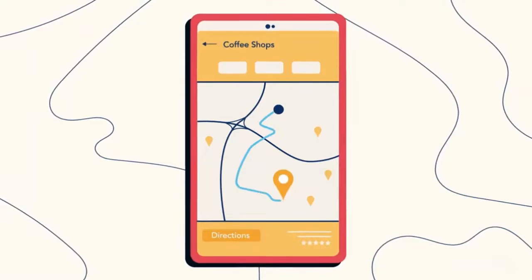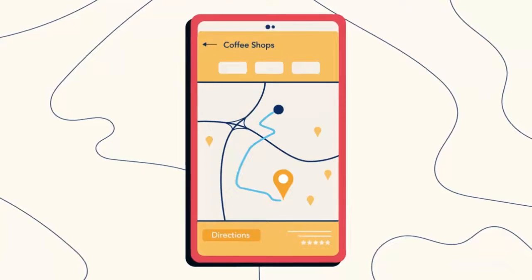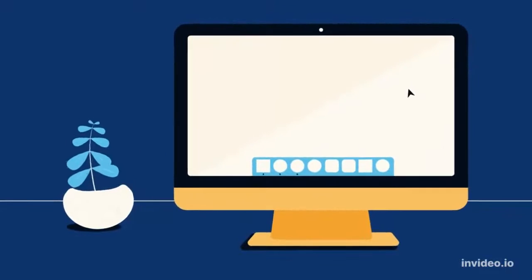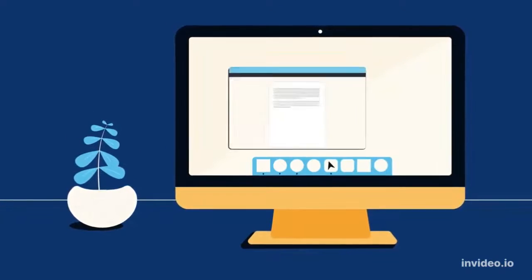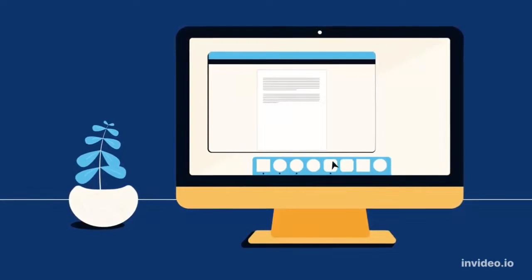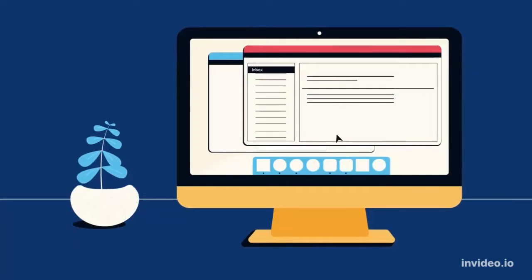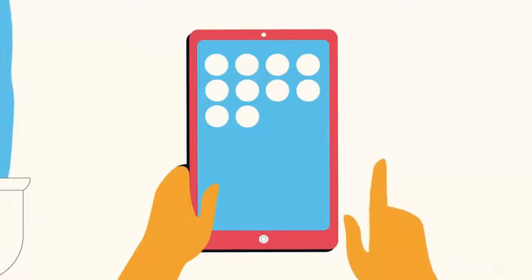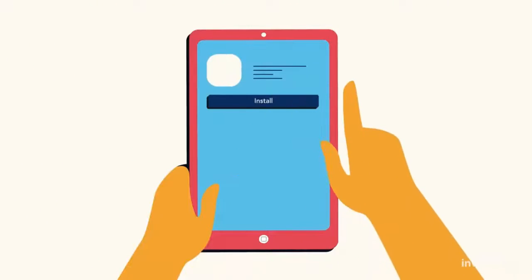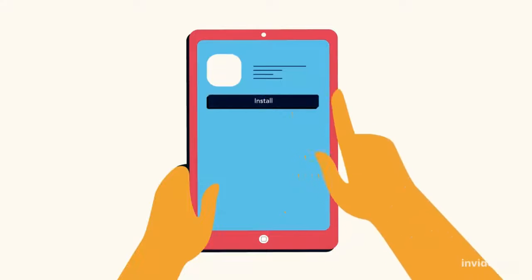Apps aren't just for mobile devices, though. The programs and applications on your computer can also be considered apps. If you've ever used Microsoft Word to create a document, or a web browser to visit a website or check your email, guess what? You've used an app. Some apps come already installed, but you can easily download or buy more online.